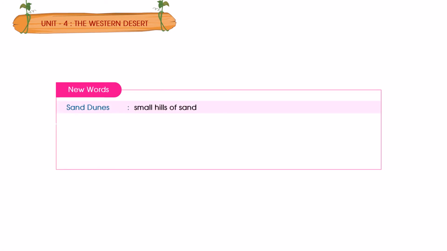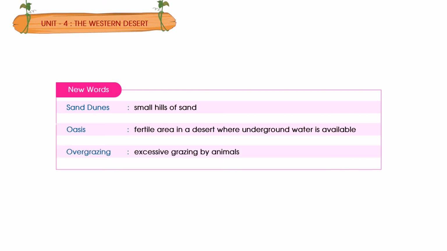New words: sand dunes, small hills of sand; oasis, fertile area in a desert where underground water is available; overgrazing, excessive grazing by animals.